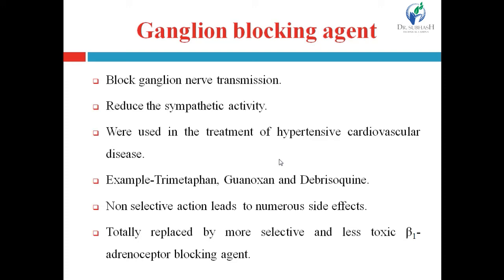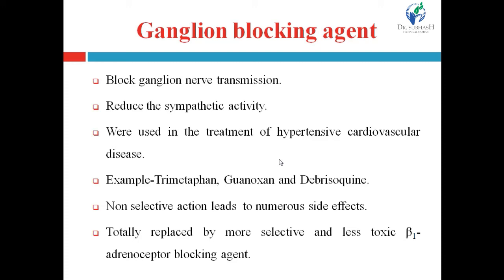Transmission of the nerve signal from preganglion to postganglion is blocked by these agents. That's why it reduces the sympathetic activity, which will lead to a decrease in peripheral resistance and cardiac output. It will lead to a decrease in blood pressure.